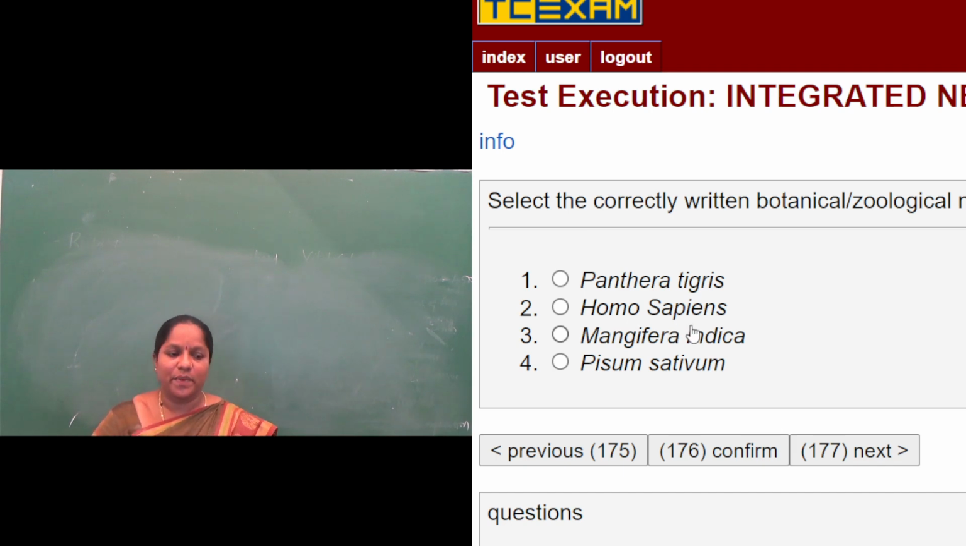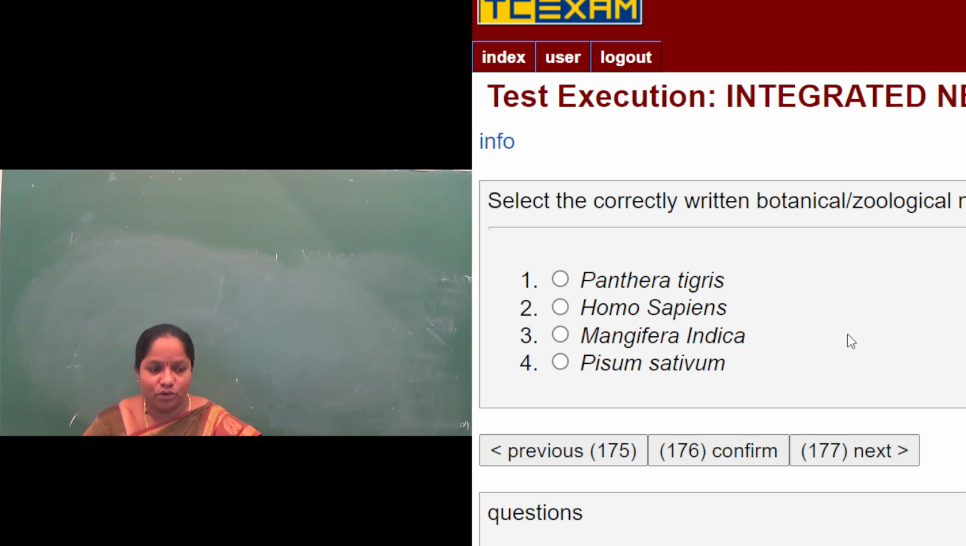The first one is Panthera tigris. The common name is tiger and the scientific name is Panthera tigris. Here P is capital, the first letter, and tigris is small, so it is correct. And it should be italicized, that is very important. When you are handwriting, it should be underlined. When you are writing in a book, the scientific name should be underlined. But when you are typing it, it should be italicized.